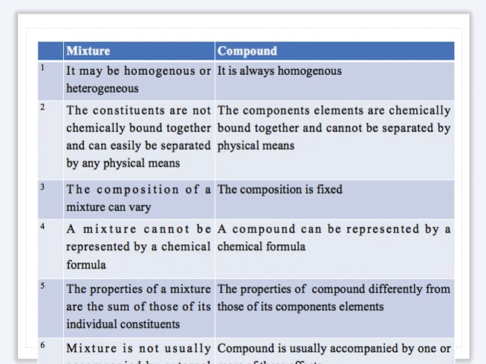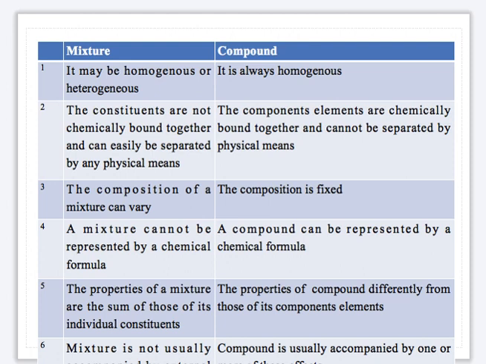The third difference: in a mixture, the components can vary. For example, when you have sand and water, it depends on your measurement of your water and your sand. While in a compound, the composition is always fixed.